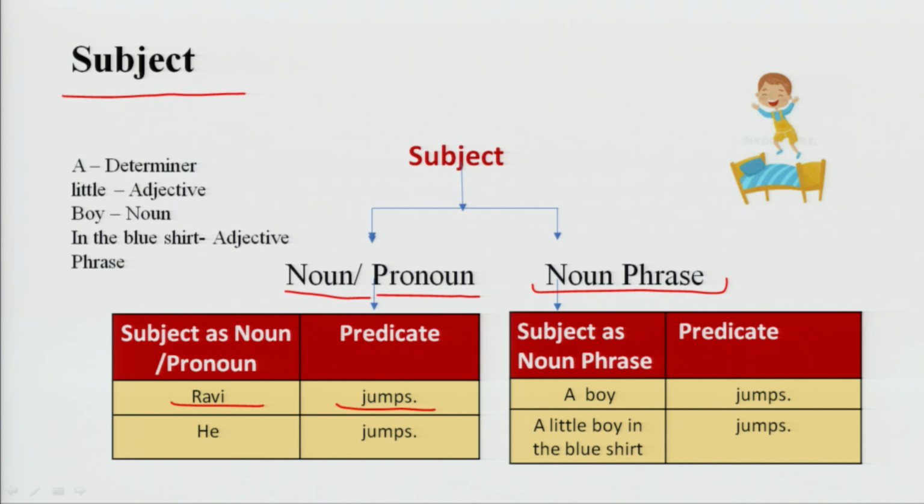What is the position of Ravi here? Ravi is in the position of subject and it is a noun. Here we have noun as a subject. Suppose we do not know the name of this boy.